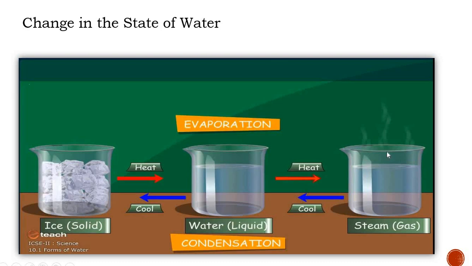So here this water vapor is in the vapor form. When we cool down that vapor, when we decrease the temperature of the vapor, then it changes into the liquid state. When we cool down this vapor, it changes into which state? That is liquid state.